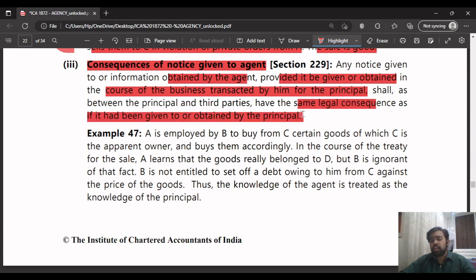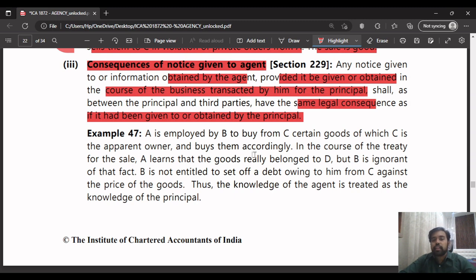Like we told in the first point, for the acts of the agent which are within his authority, it's assumed that the principal himself has acted, not the agent. The agent is only acting for the principal, so it's like the principal is the main person who is acting.